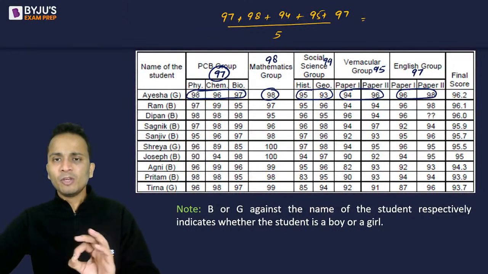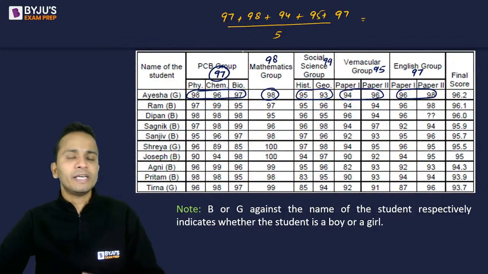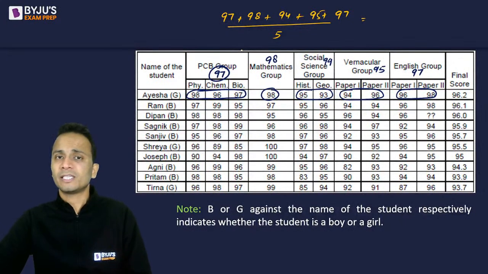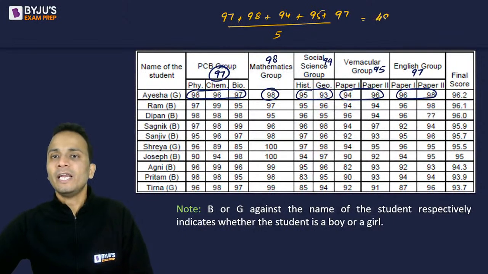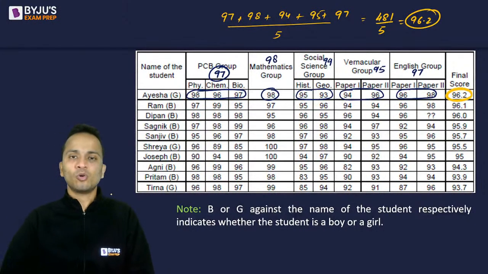I'm just helping you understand how things will work. So now let us add them all. It will be 450, then 15, 19, 24, 31. 481 divided by 5 comes out to be 96.2 precisely. You can see the final score of Aisha is 96.2.